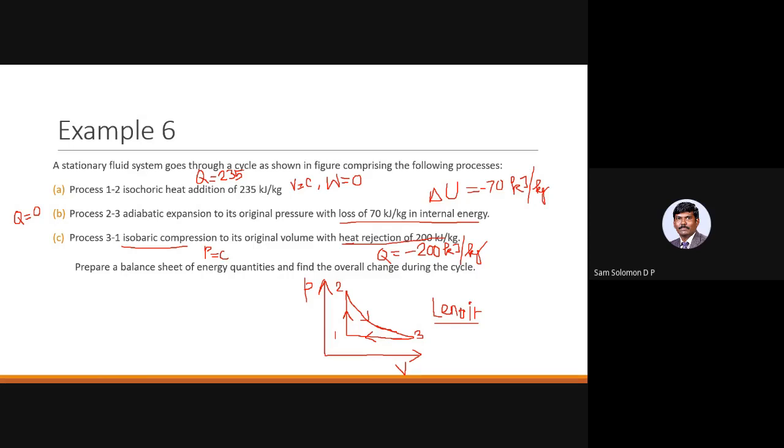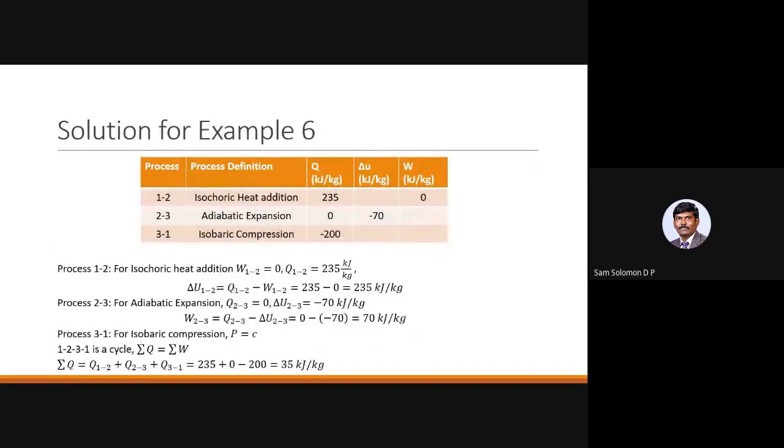Okay, so I have done this in the form of a table. You can see process 1-2, they have said it is isochoric heat addition. So the work done is 0 because the volume is constant, and they have given the value of Q. So we have to find the value of delta U, and we have estimated it. This happens to be plus 235. Then adiabatic expansion: because it is adiabatic, Q is 0, and we found the value of W here.